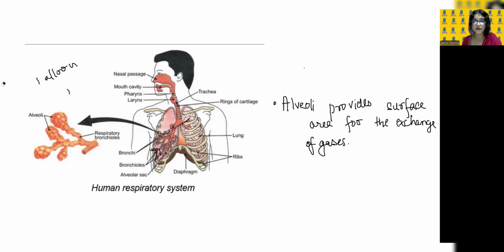So what will happen first? The air will enter through the nose. Then it will go to the pharynx. Here, this is the part pharynx. Then it will go to the larynx, this part.